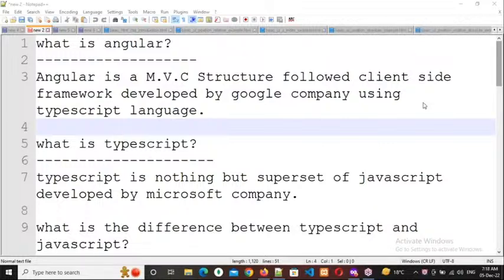Angular is an MVC structure followed client-side framework developed by Google company. I asked the question: what is the difference between client-side technologies and server-side technologies?